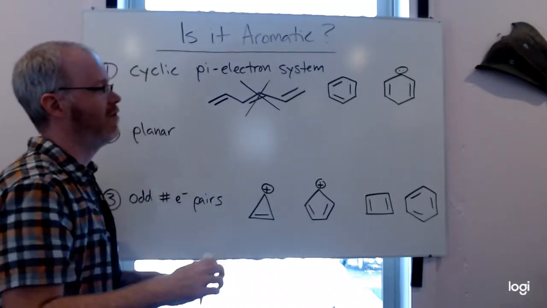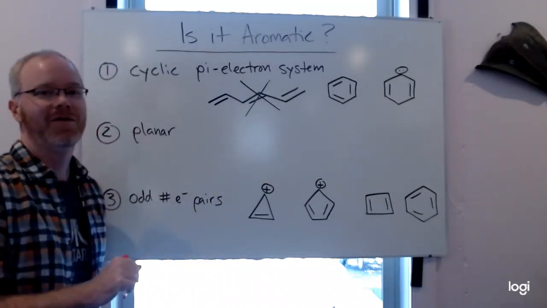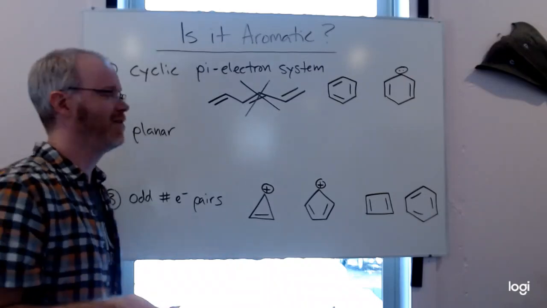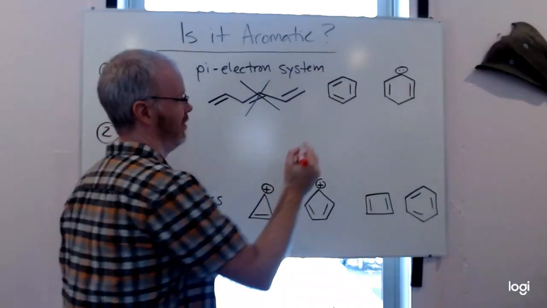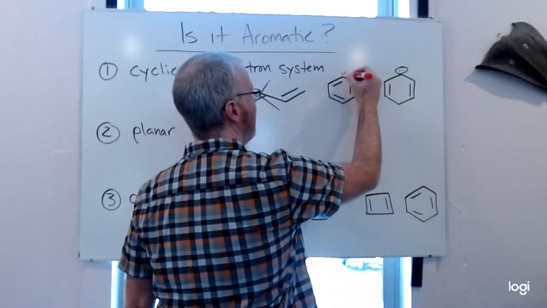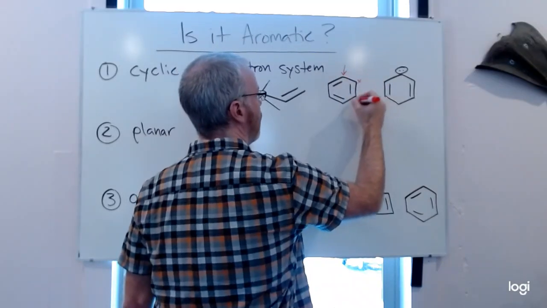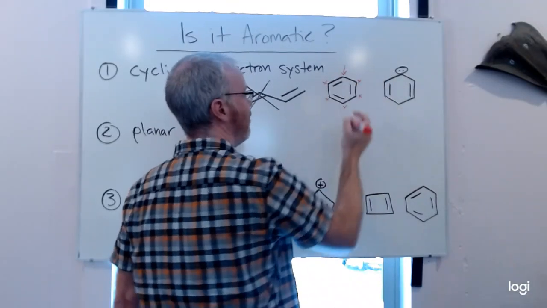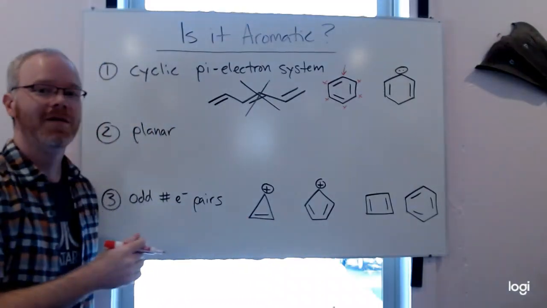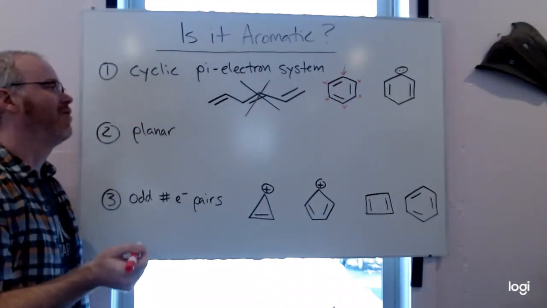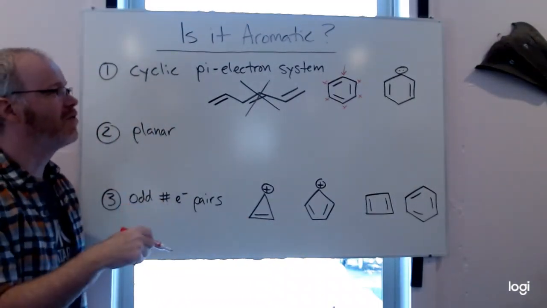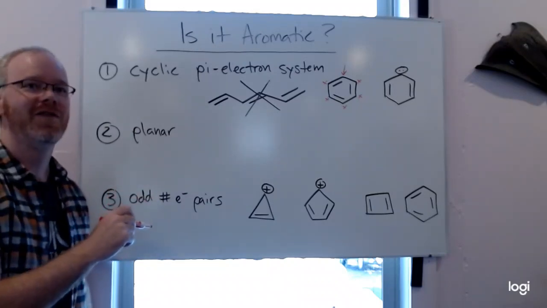What I like to do to keep track, because sometimes it's easy to see, sometimes it's not, but it's always helpful, is this: every atom all the way around the ring has to have some pi electrons or a lone pair or a positive charge in order for that electron system to flow through.